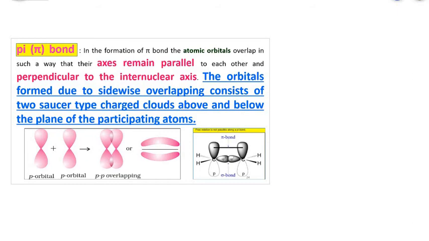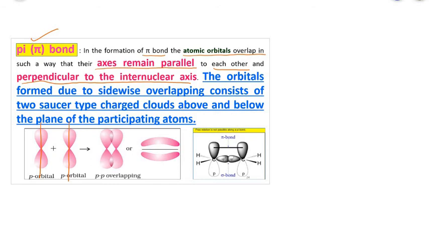Now let us try to understand pi bond formation. In the formation of a pi bond, the atomic orbitals overlap in such a way that their axes remain parallel to each other. If you see here, this is the axis of this p orbital and this is the axis of this p orbital. So their axes remain parallel to each other and perpendicular to the internuclear axis.